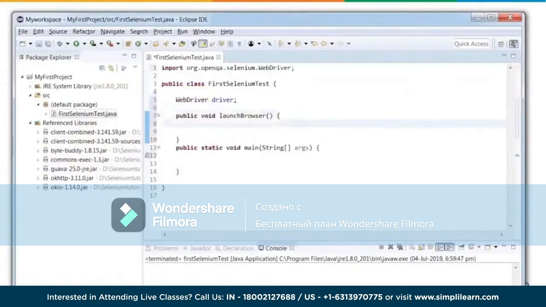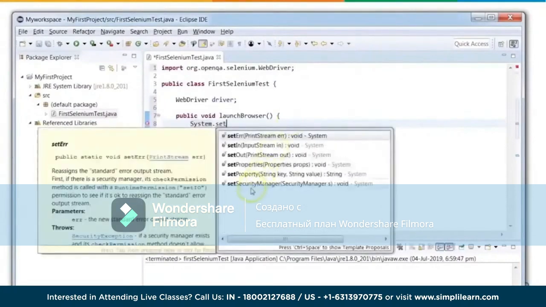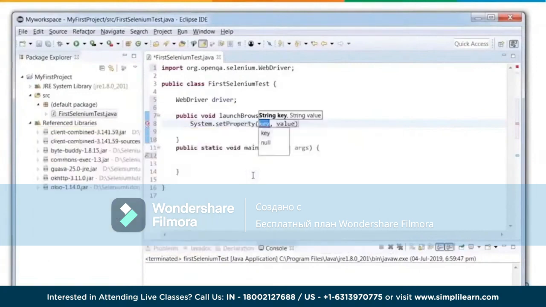Done. Now next step. For us to launch a Firefox browser, it is a two-step process. One is you need to set the system property, and then you need to launch the driver. So let's do that. I'll say System.setProperty. Use this method setProperty. It takes two arguments, the key and the value pair. Now what is the key I'm going to mention here? I'm going to mention the Gecko driver and the path for the Gecko driver, because I'm working with Firefox.